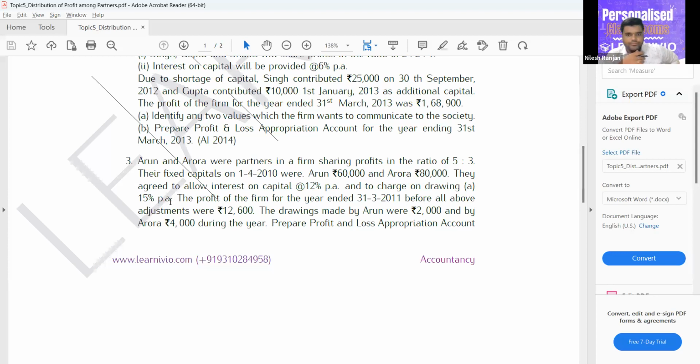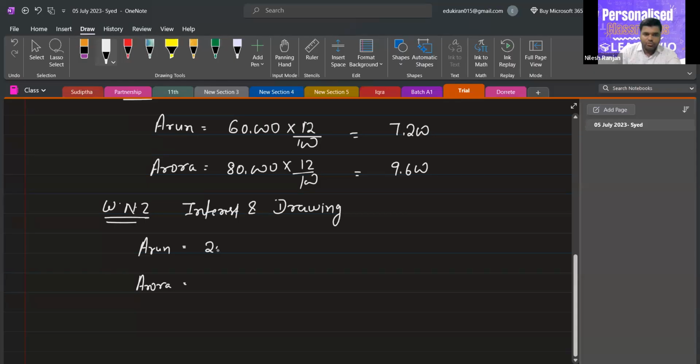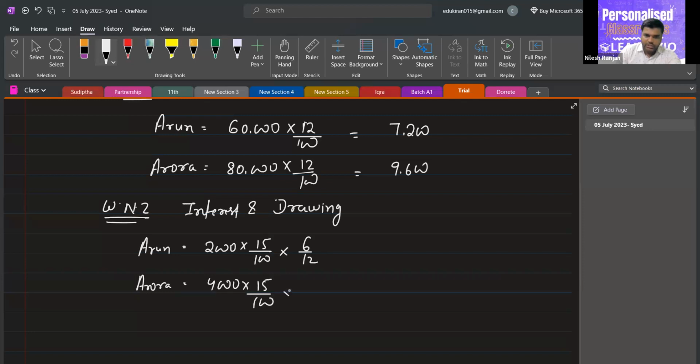So per annum is given. That's why we'll take 2000 of Arun, 4000 of Aurora, and 15 by 100 into 6 by 12. Means if drawing is made during the year, then we have to assume the middle of the year.